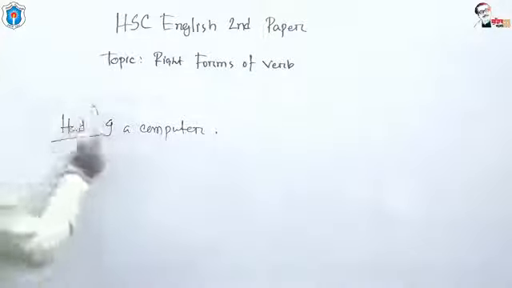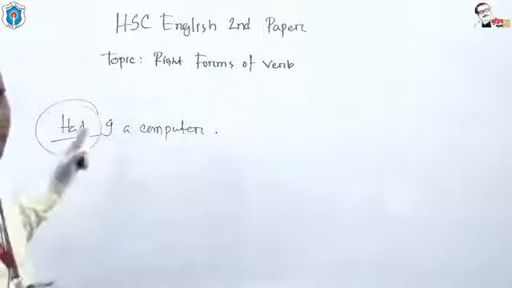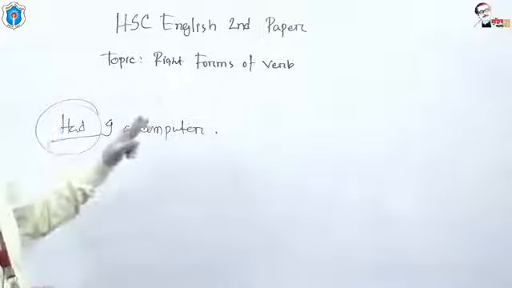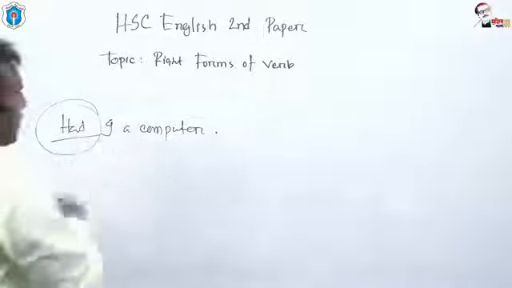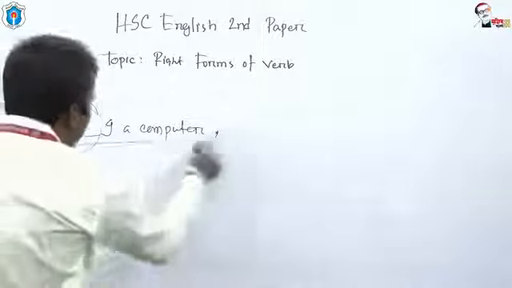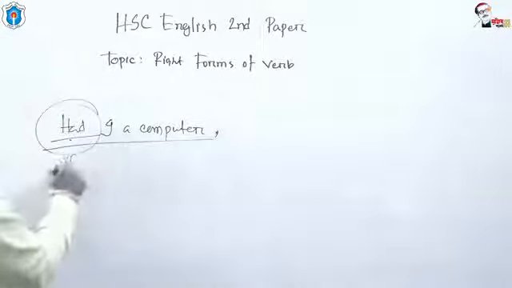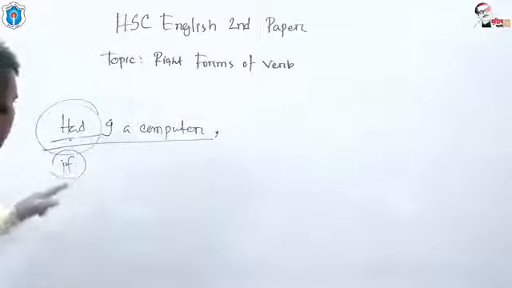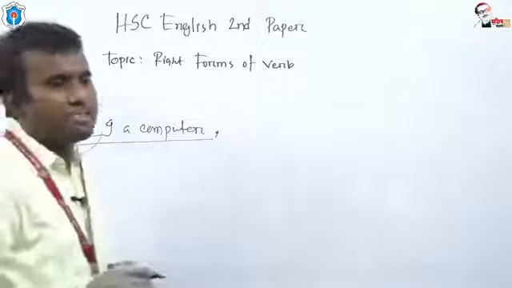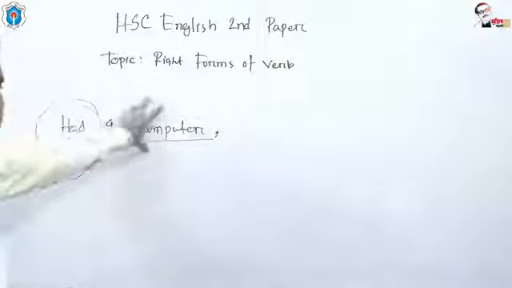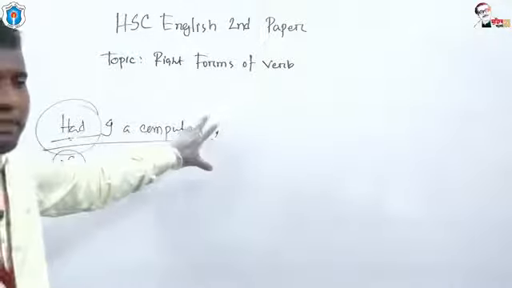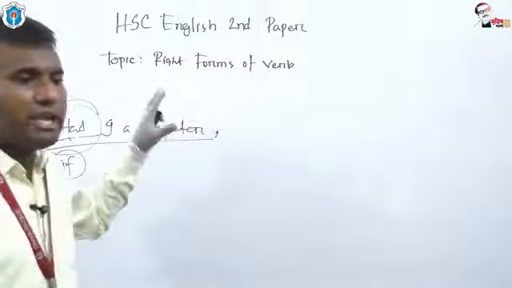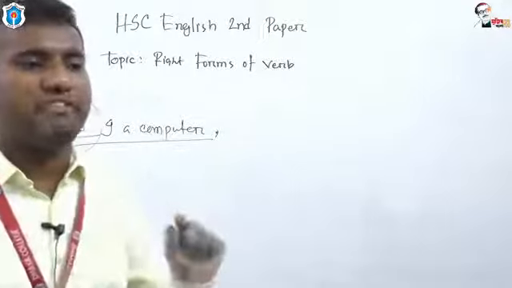Here had has been used as the conjunction as well as the verb. Okay, had I a computer. Here had is carrying the meaning if, and at the same time had is the verb of the sentence. What is the tense of the sentence? Had I a computer is an example of past indefinite.